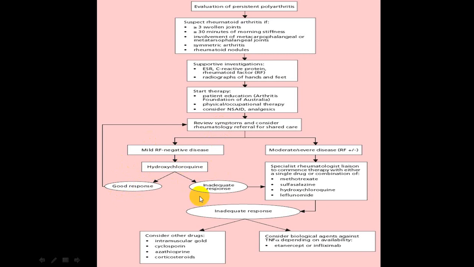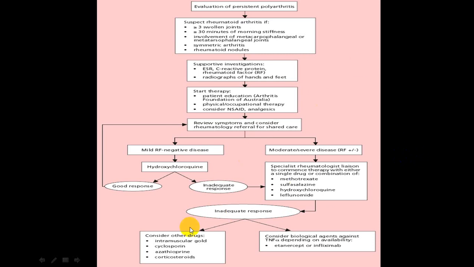But if he is getting an inadequate response or the person is having a severe disease, you can start with methotrexate, hydroxychloroquine combined with sulfasalazine. Some start hydroxychloroquine with only methotrexate, or some start with 3 drugs. Usually methotrexate is the commonest which is being utilized, and hydroxychloroquine is the second common. Third common is sulfasalazine, and leflunomide is not commonly utilized, for 2 reasons: one, toxicity, and second, because of high cost.